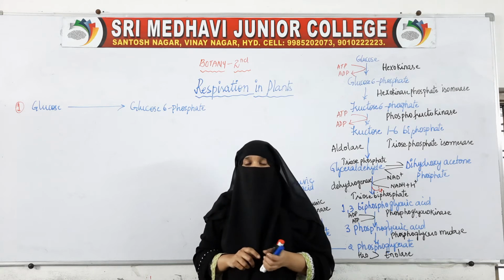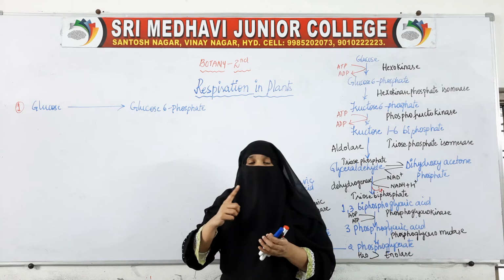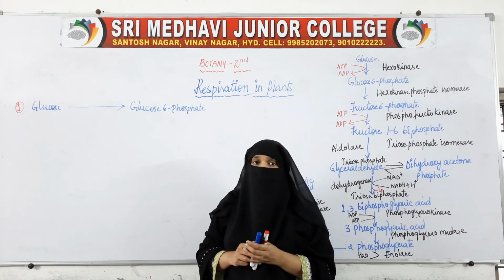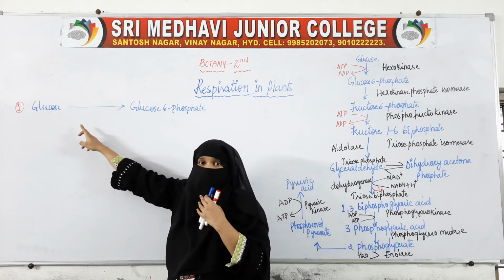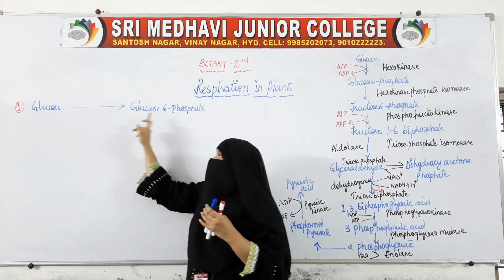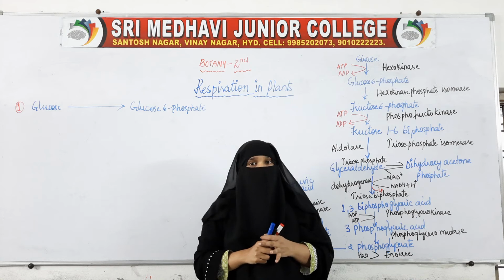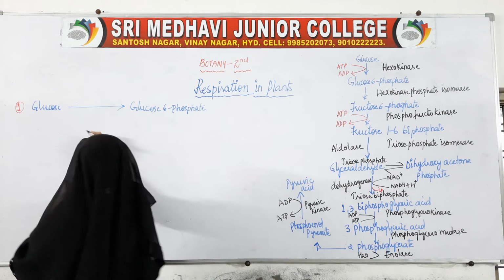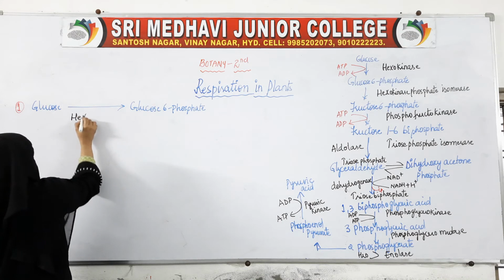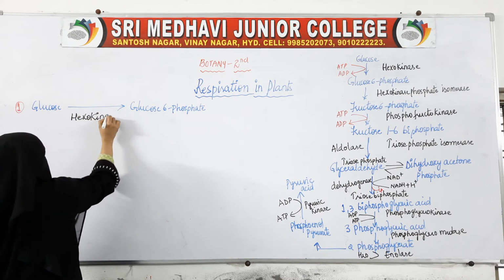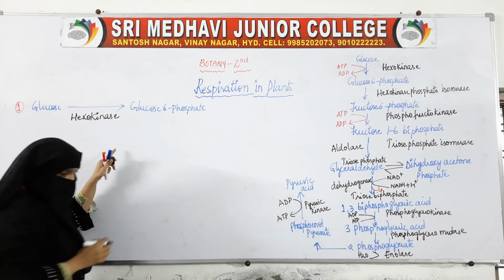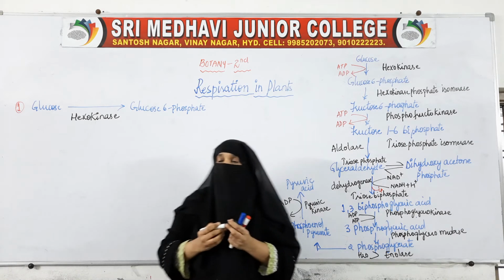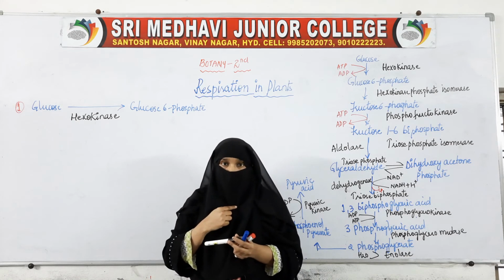How is it changed? Here an enzyme is helping in the change of glucose to glucose 6 phosphate. Which is that enzyme? Hexokinase. The name of the enzyme is hexokinase. Okay, hexokinase is the enzyme which is changing glucose into glucose 6 phosphate.